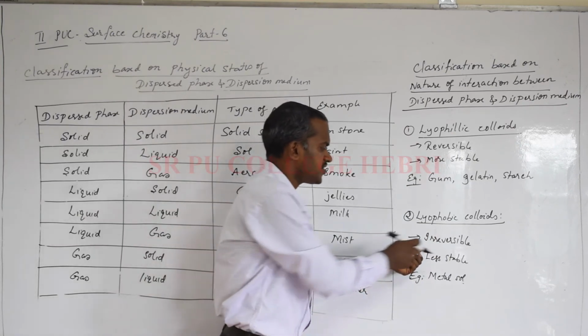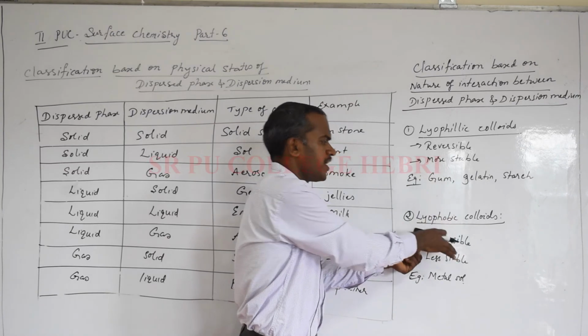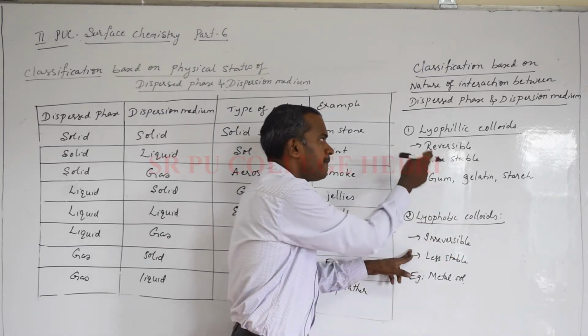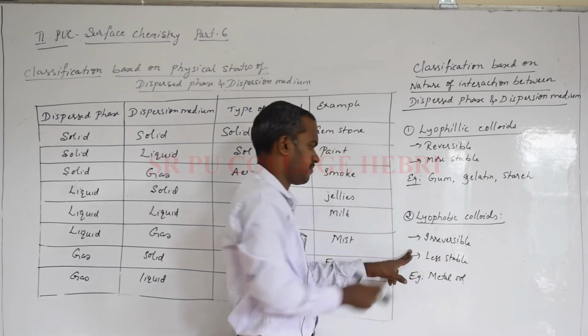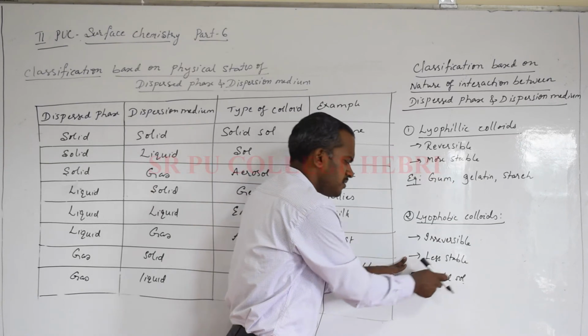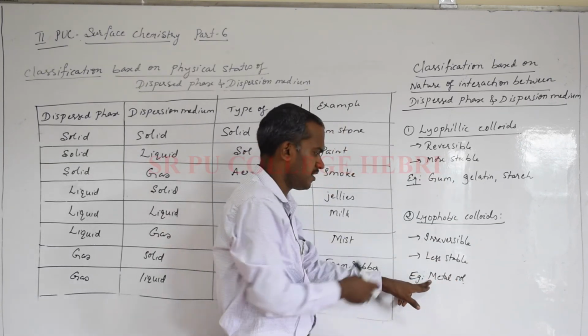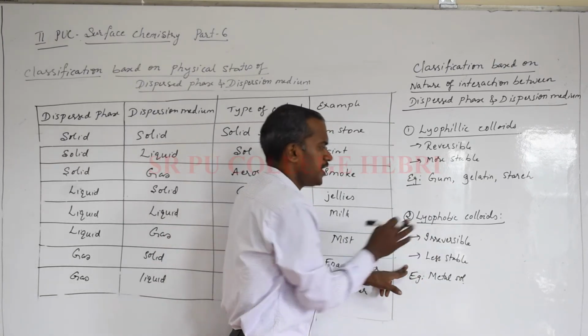Second, they are less stable compared to lyophilic, because if you add some electrolyte, they easily undergo precipitation. Simple examples are metals or their sulfides becoming a sol, which we discuss later in the preparation of colloids, like gold sol, an example of a lyophobic colloid.